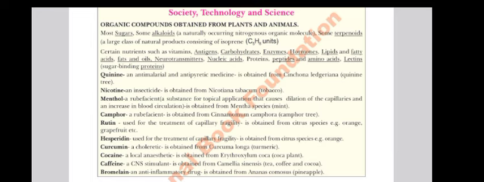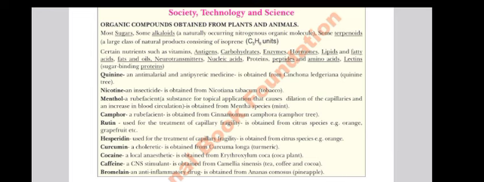Sugar binding proteins are there. Why are they important? They maintain the sugar related or glucose related functions. If they are not present and fail to work, the person is going to be pale because he will be sugar deficient. Quinine is an anti-malarial, which is very important for MCQ purposes. Quinine is an anti-malarial and antipyretic medicine. It is obtained from the Cinchona ledgeriana quinine tree.